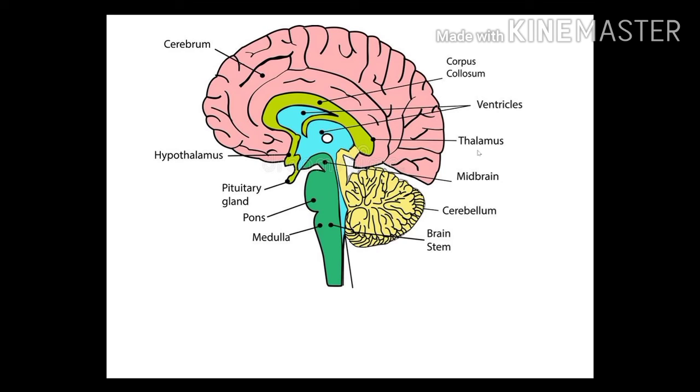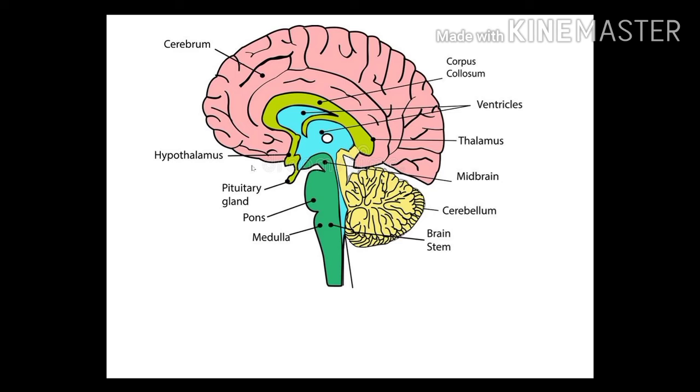Now let's go to the thalamus. The thalamus is a non-nervous part and it connects to the ventricles. At the lower side of the diencephalon there is the hypothalamus. The hypothalamus is a very important part. It plays a major role, as it secretes neurohormones.